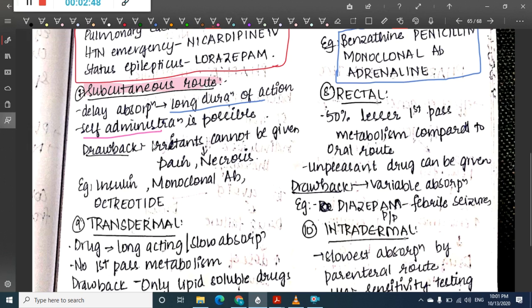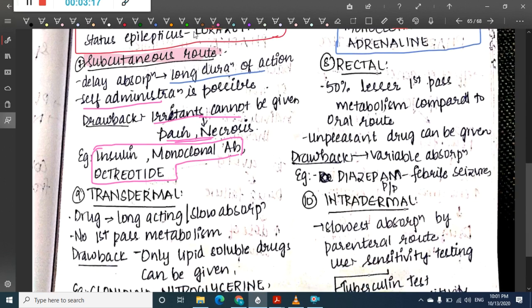The drawback is that irritants cannot be given through the subcutaneous route, because if you give irritants through this route, it causes pain and necrosis. Examples of the subcutaneous route are insulin, monoclonal antibodies and octreotide.